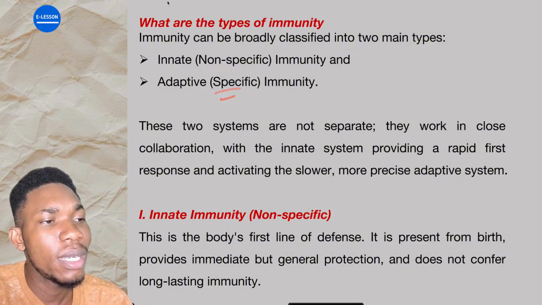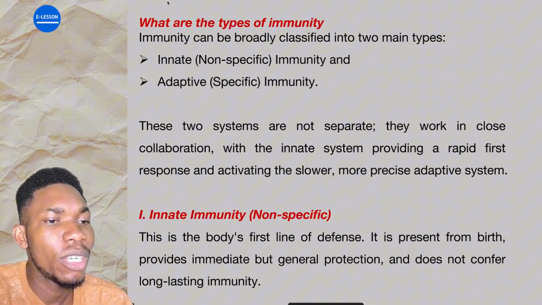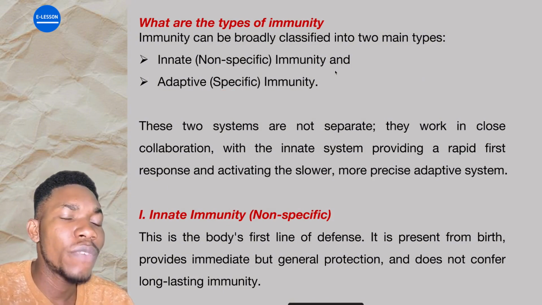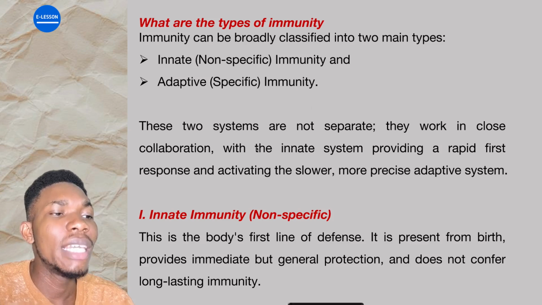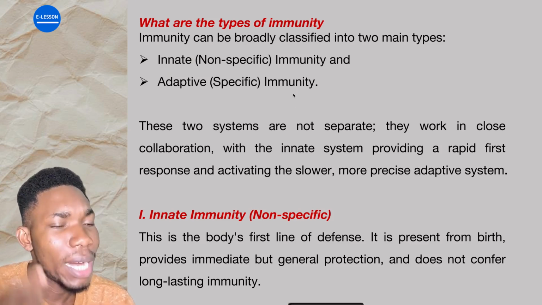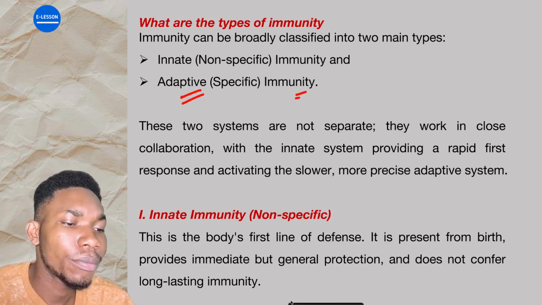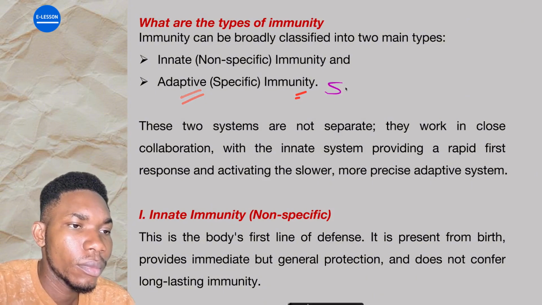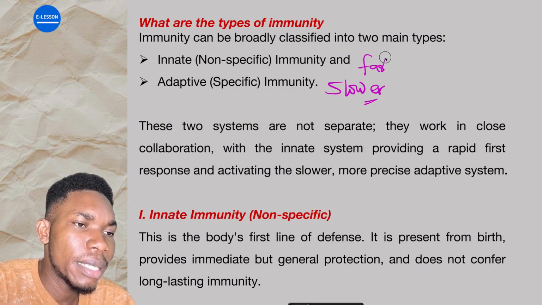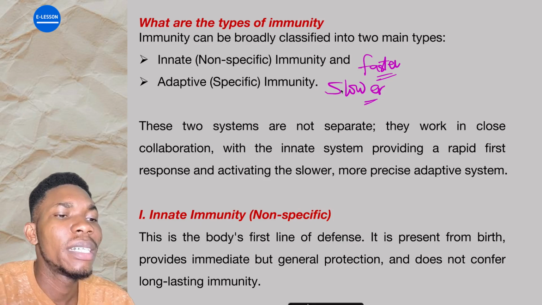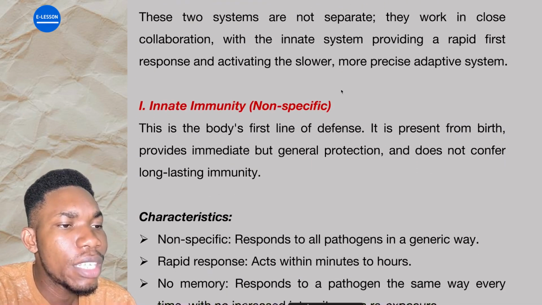Two types of immunity: innate immunity, adaptive immunity. Now, both of them work together. The first line of defense, which is the first immunity, is the innate one. Then after the innate one, if maybe it's not able to carry out the function, it will activate this adaptive immunity, which is the second one. This one is slower. Why is this faster? This is the first line of defense. Then this one comes in later. All right? Now, innate immunity.